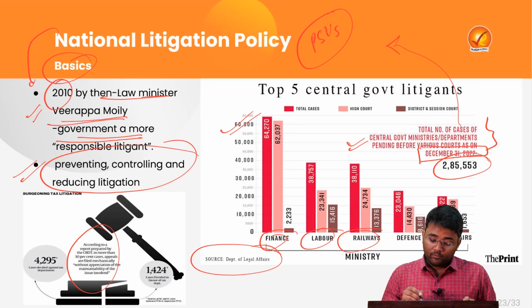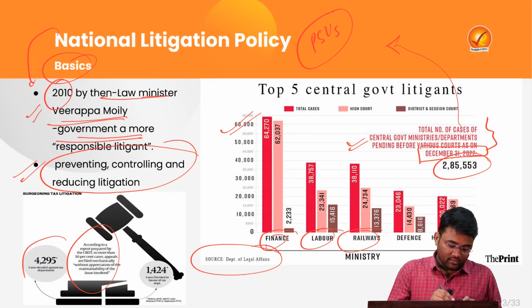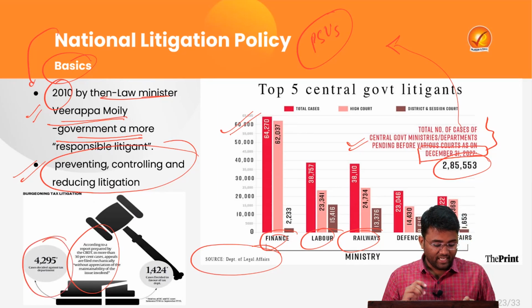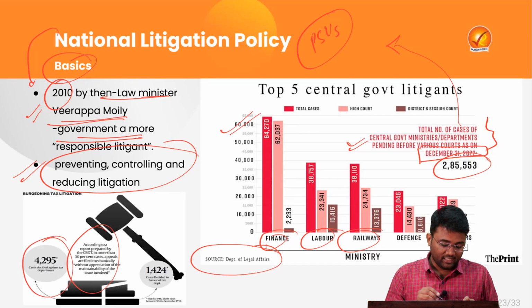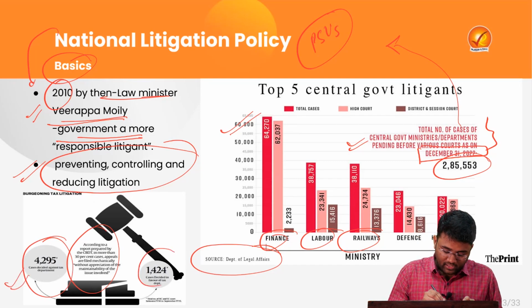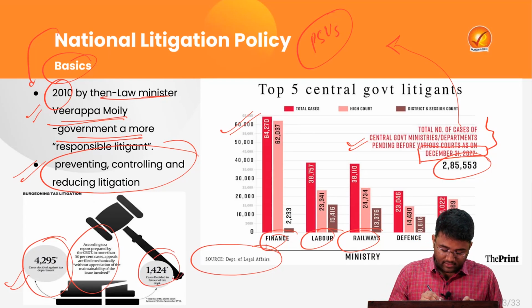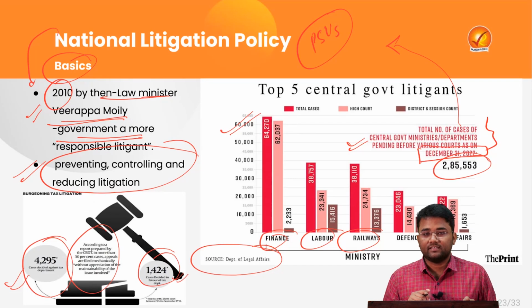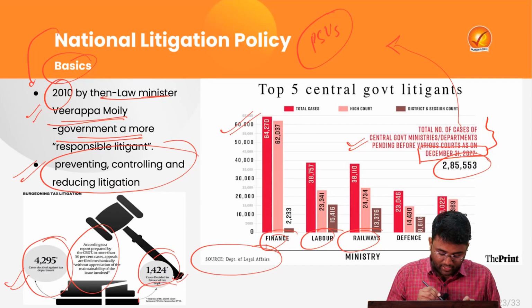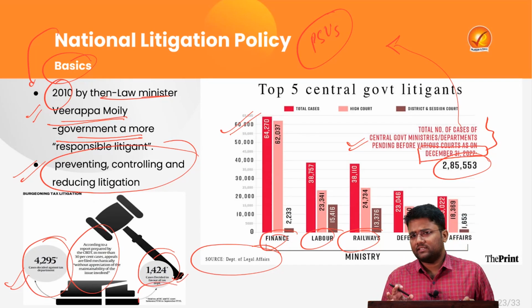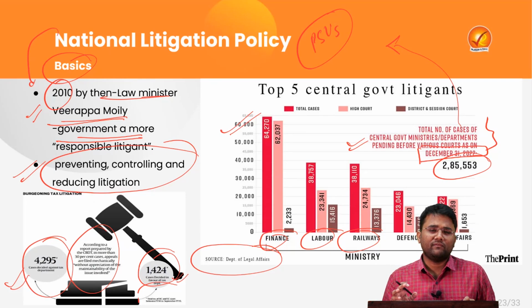And despite being one of the litigants, the government is suffering more, because almost 4,295 cases were decided against the department, that is CBDT, and only 1,424 cases were decided in favor of the tax department. This is the total number of High Court and Supreme Court cases between financial year 14 and financial year 15.